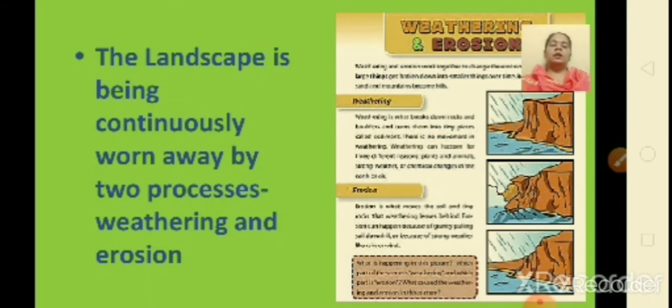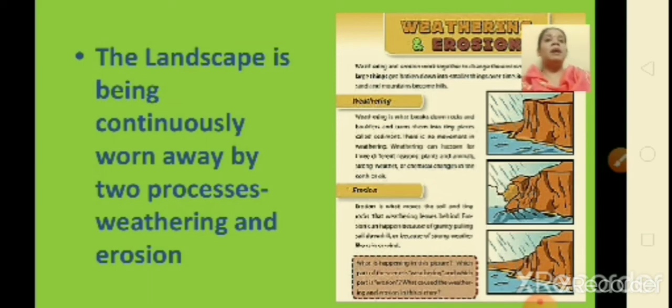Now let us understand about the major landforms. Okay. Children, the landscape is being continuously worn away by two processes, weathering and erosion. Now let us understand the difference between weathering and erosion. What is weathering? Weathering is the breaking up of the rocks on the earth's surface. So if weathering is the breaking up of rocks on the earth's surface, then what is erosion? Erosion is the wearing away of the landscape.